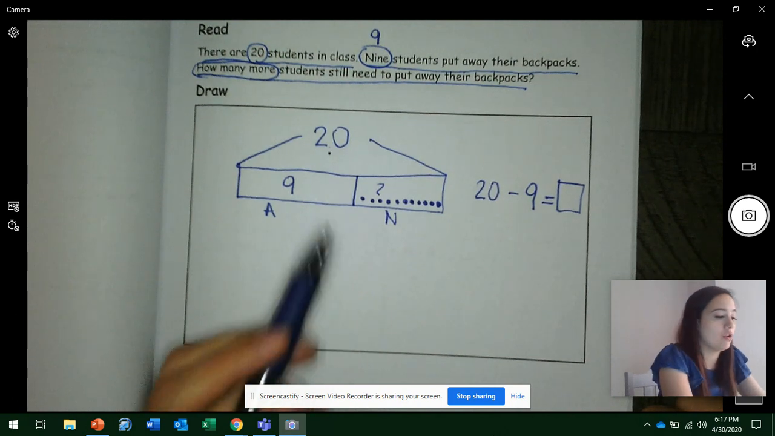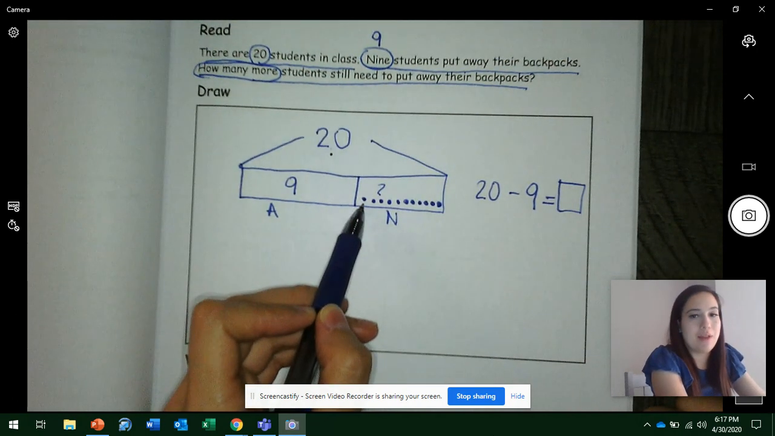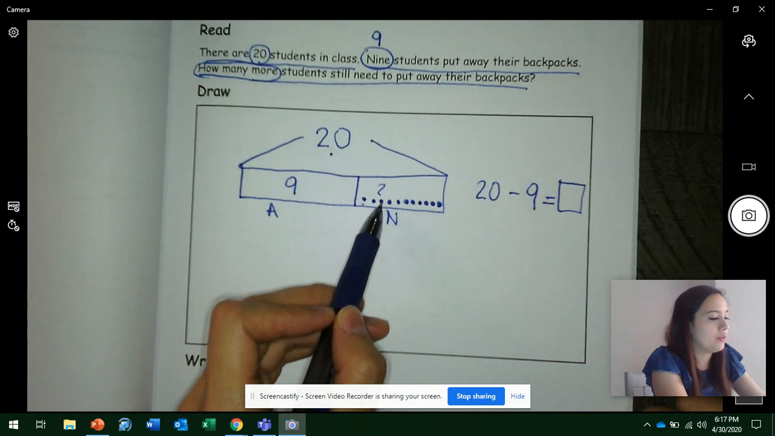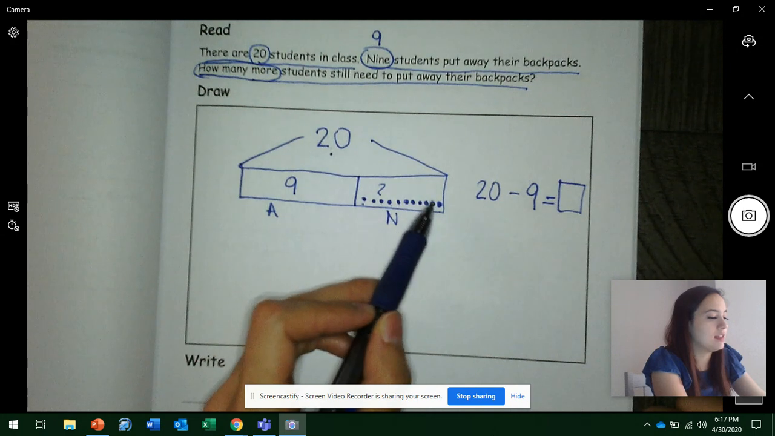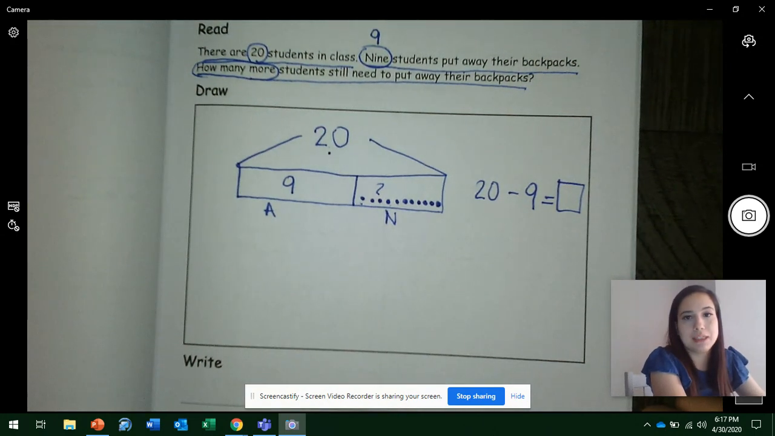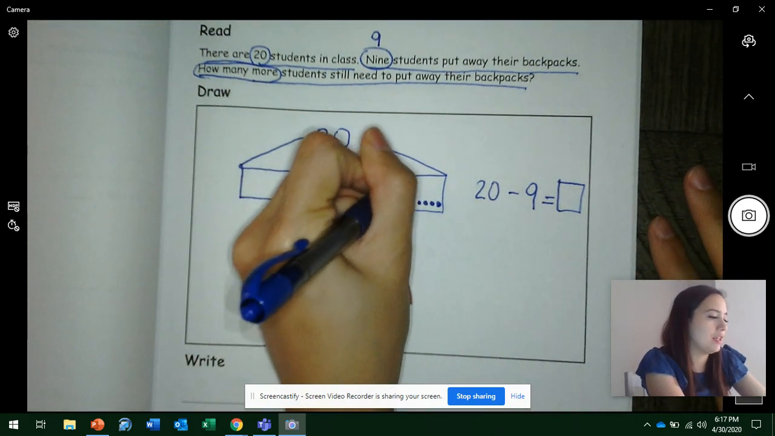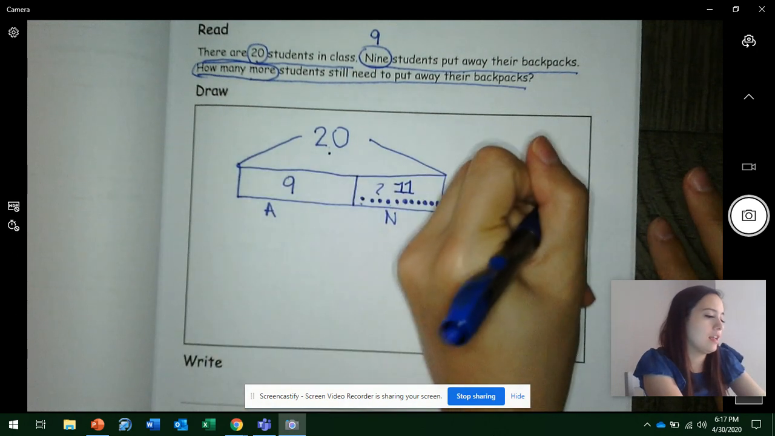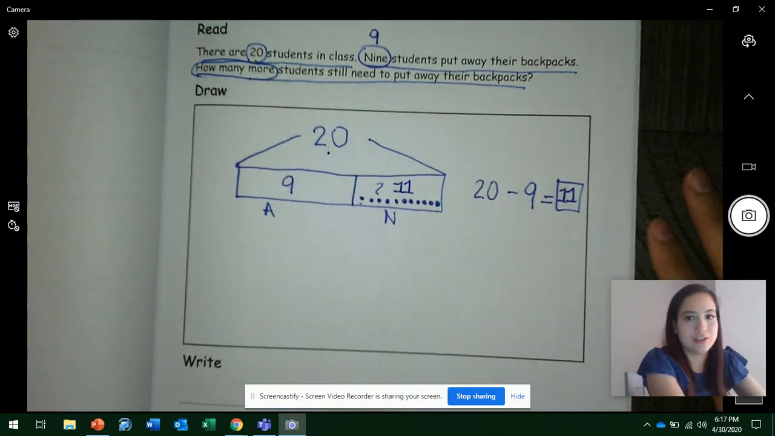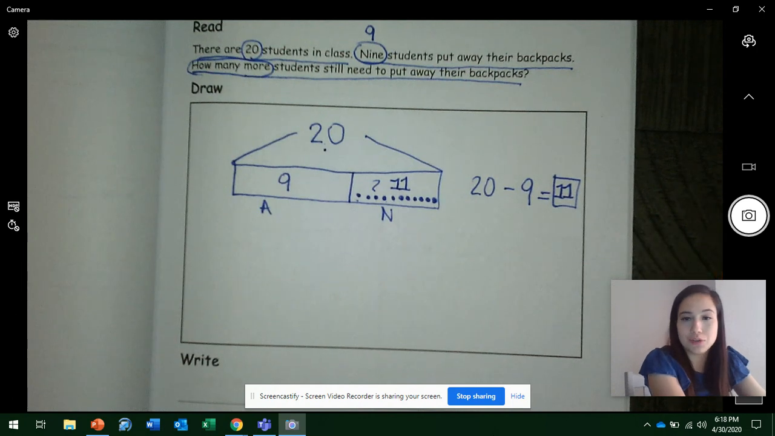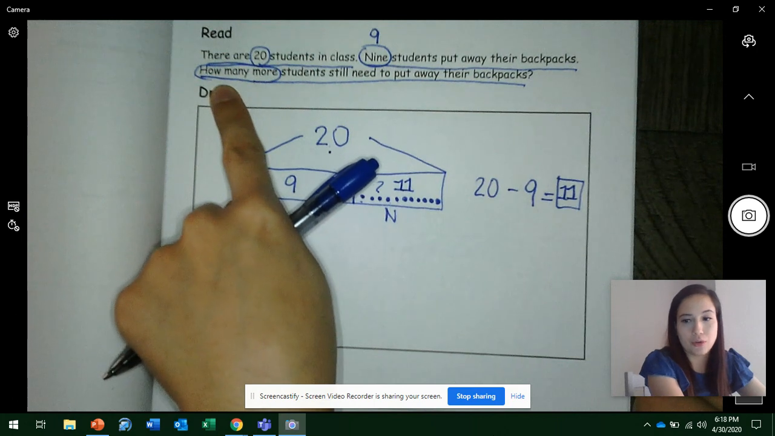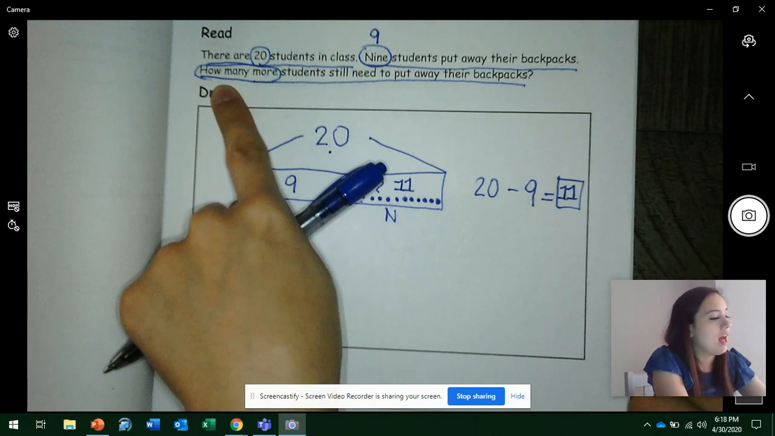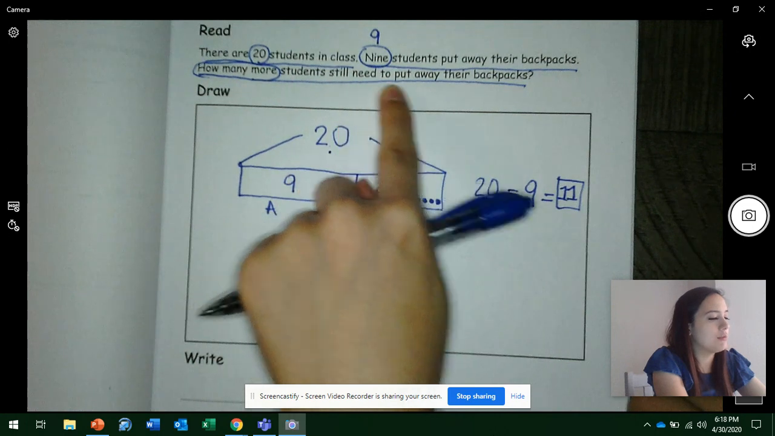So now count with Ms. Gomez, starting with 1. Get ready. 1, 2, 3, 4, 5, 6, 7, 8, 9, 10, 11. So what is our missing part? Get ready. Yes, 11. So we can go ahead and put it in here and in our box because that is our answer. So now all we have left to do is to write a statement to answer the question. So let's reread our question so we know how to answer it using a statement. How many more students still need to put away their backpacks?